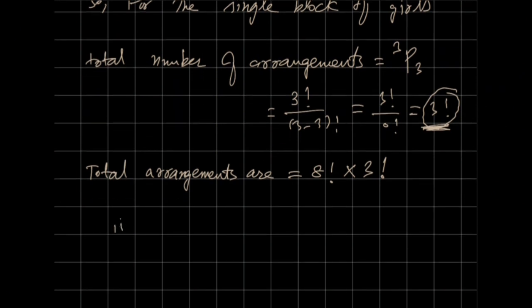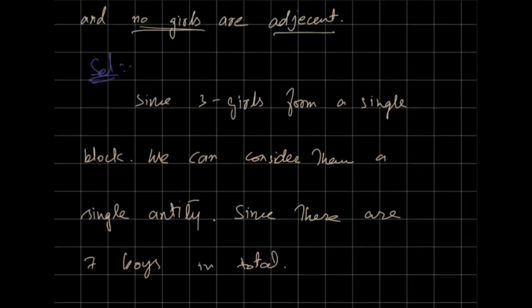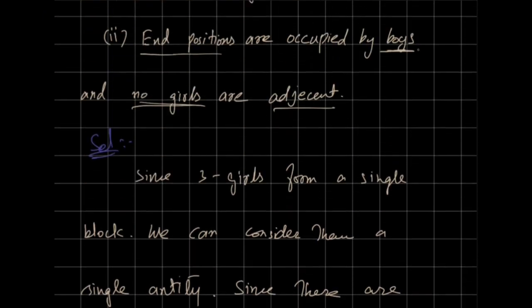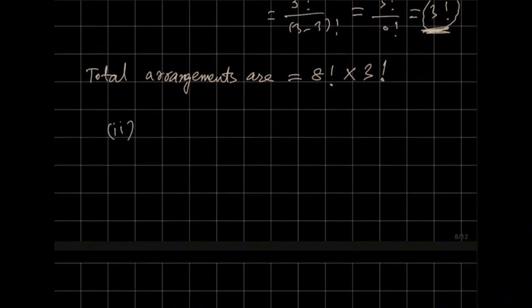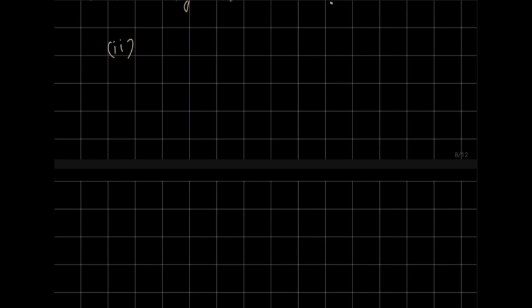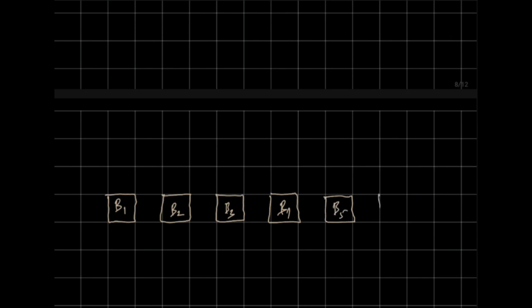Now I'm going to solve the second part. It says that end positions are occupied by boys and no girls are adjacent. First, make end positions. You have total 7 boys, right? First, we have to arrange boys. Here you have B1, here B2, here B3, here B4, here B5, here B6, and here B7.